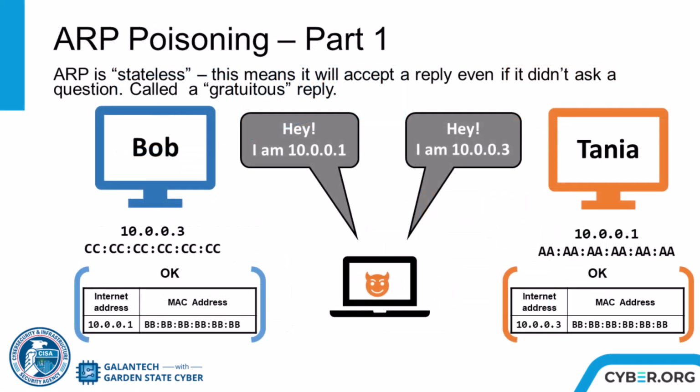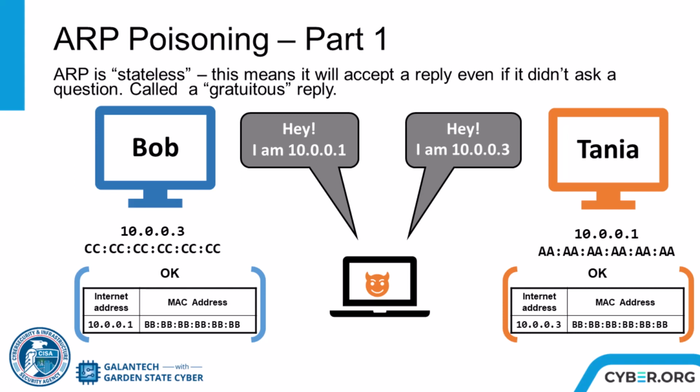Now we see the ARP messages being used for an attack. The malicious actor sends out an ARP reply to let one target on the network know that his MAC address should be associated with 10.0.0.1. And then the actor sends out another ARP reply on the network that his MAC address should be associated with 10.0.0.3. Even though they never asked the question, Bob and Tanya's computers will update their ARP caches with the new information.